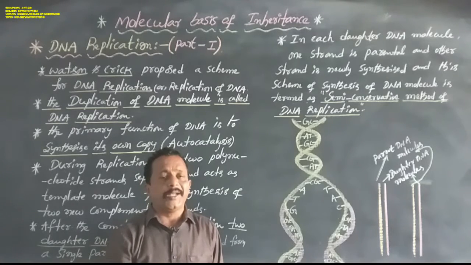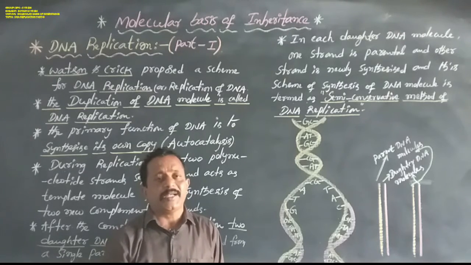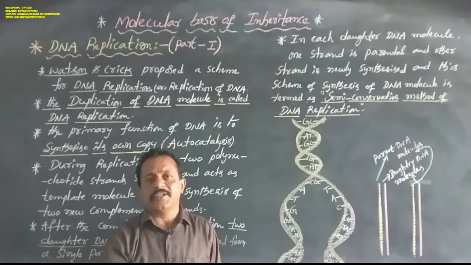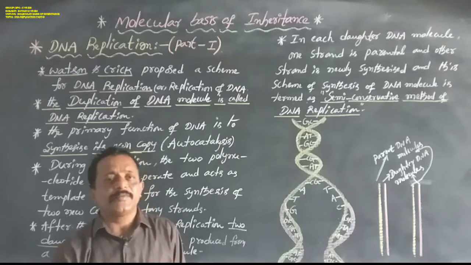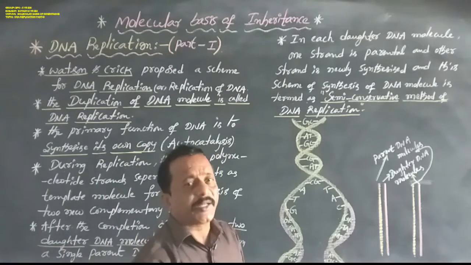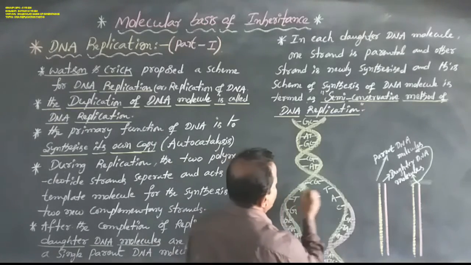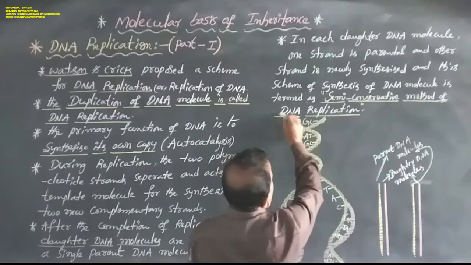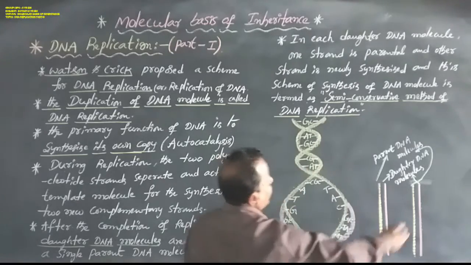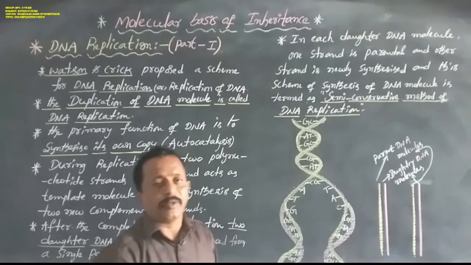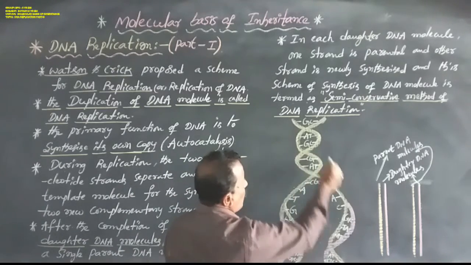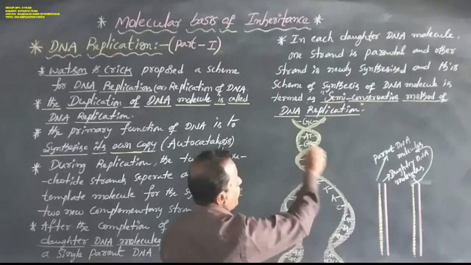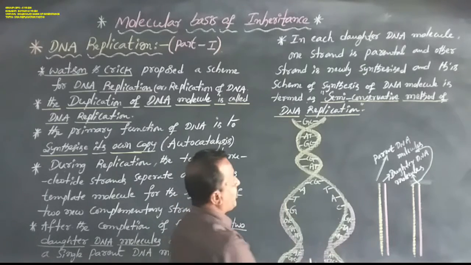The most important point is that DNA replication is semi-conservative. This was proposed by James Watson and Francis Crick. Dear students, this is the Watson and Crick model of semi-conservative DNA replication.